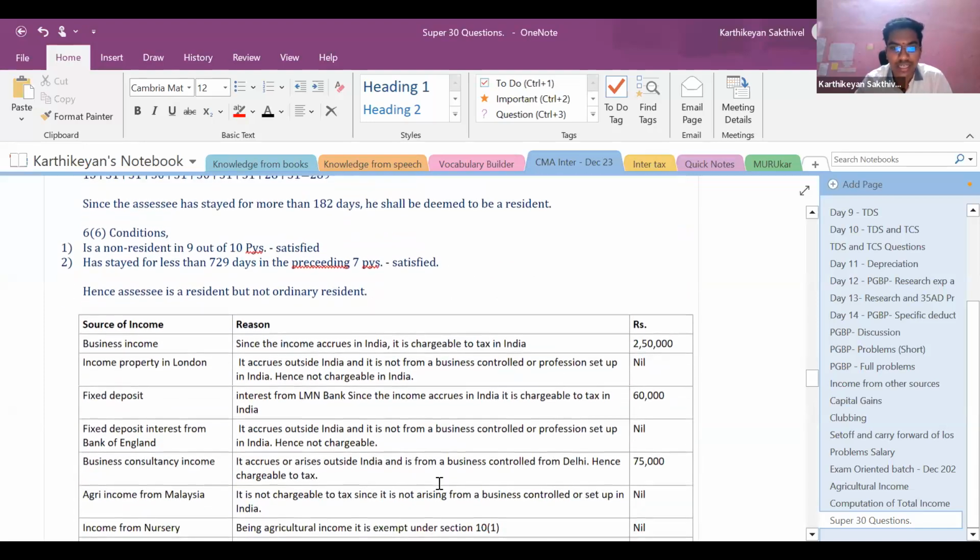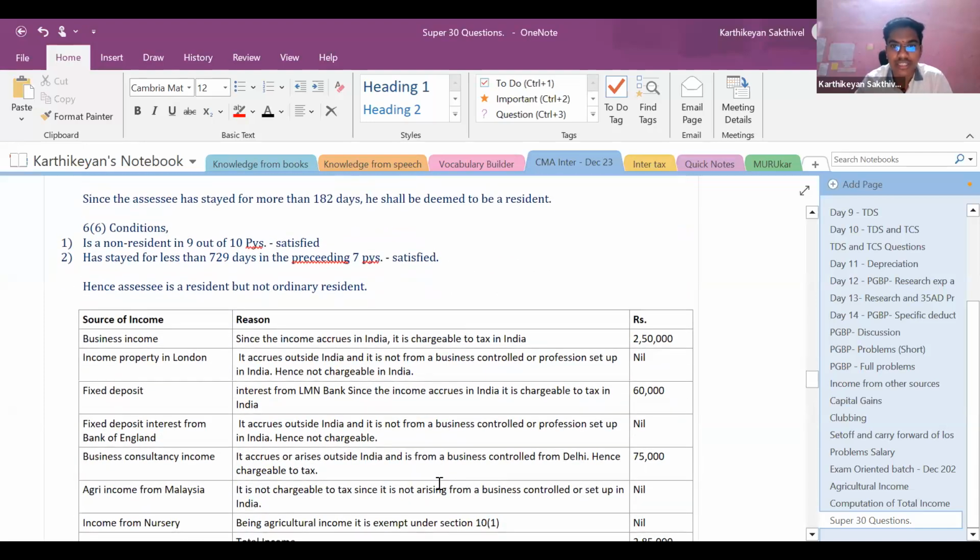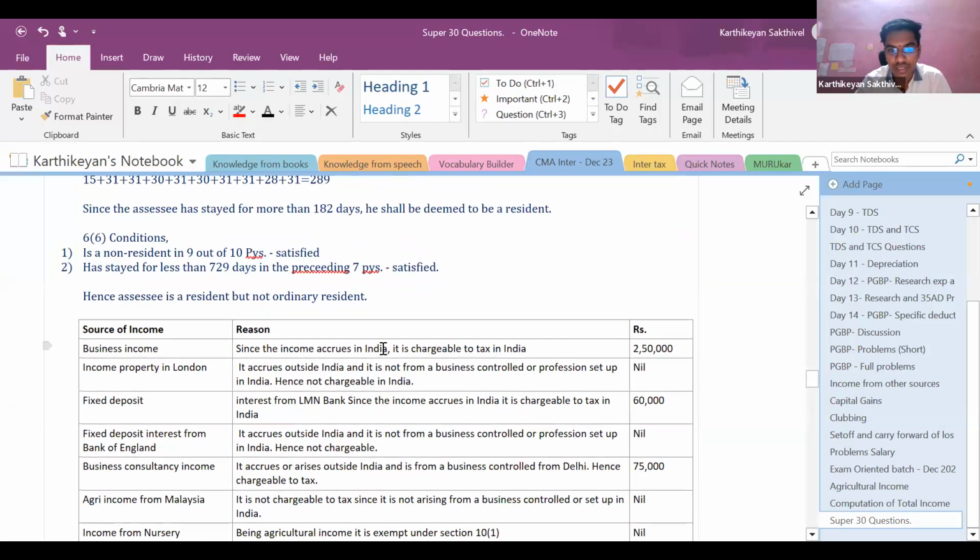If a person is a resident but not ordinary resident, income which is received or deemed to be received in India and income which accrues or arises in India alone is taxable. Right? So first is business income. Business income accrues in India. Since the business is in India, the business income also accrues in India, hence it is taxable. Next is income from property in London. It accrues outside India since the property is located outside India. The property is located outside India, hence it is not taxable in India.